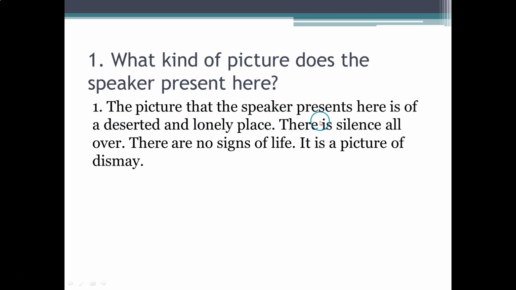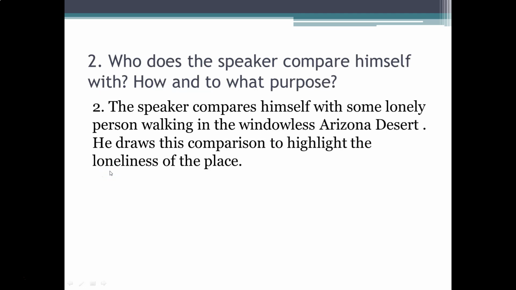The picture that the speaker presents here is of a deserted and lonely place. There is silence all over. There are no signs of life. It is a picture of dismay.